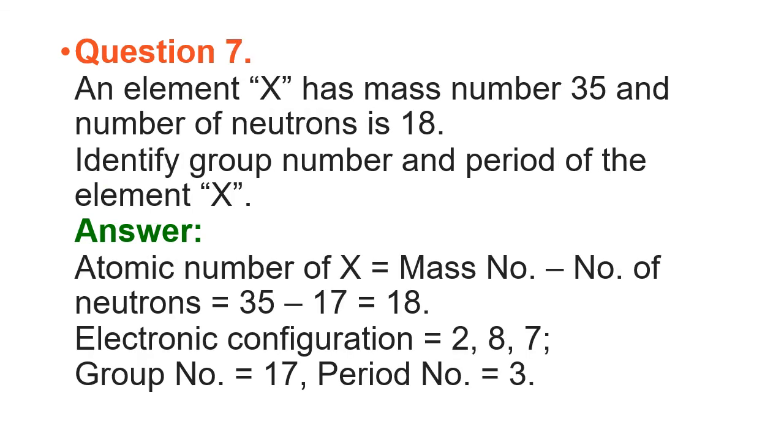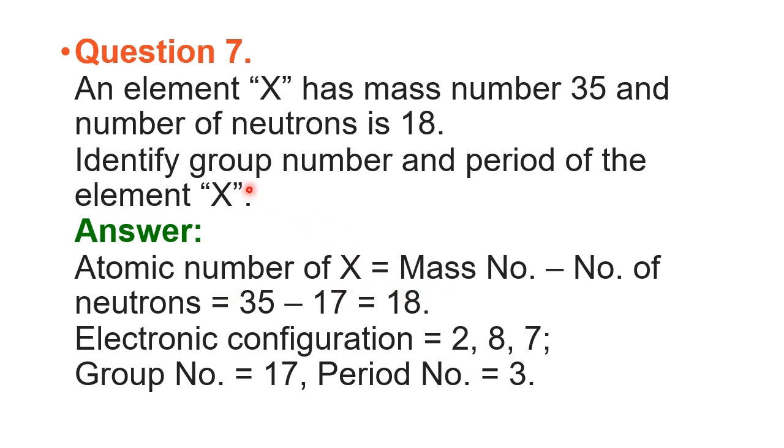Now question number 7. An element X has mass number 35 and number of neutrons equal to 18. Identify the group number and period of the element X. Mass number is what? 35. Mass number is the protons plus neutrons. So P plus N equals 35. Out of P plus N, N we know because the number of neutrons is given: 18. So if you take 18 from the mass number, we get the proton number. Proton number is taken as the atomic number. Therefore, the atomic number equals 17.